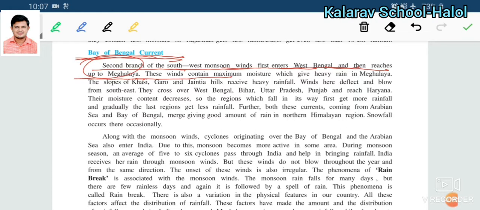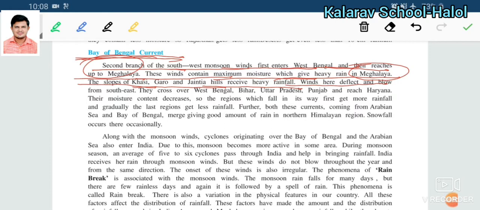These winds contain the maximum moisture, and they give heavy rainfall in Meghalaya, because they enter Meghalaya first, so they have a lot of moisture there. The slopes of the Khasi, Garo, and Jaintia hills receive heavy rainfall. Garo, Khasi, and Jaintia are the names of the mountain slopes.